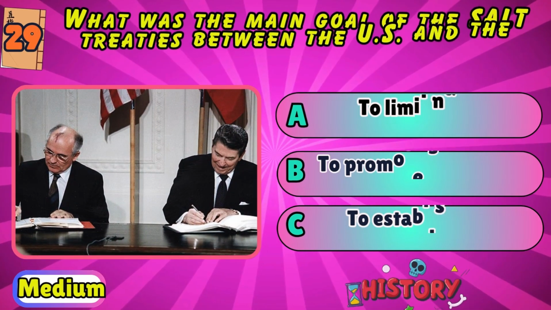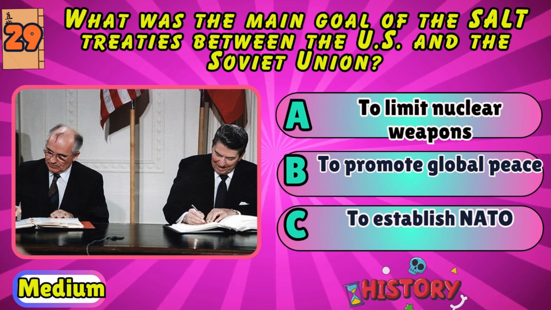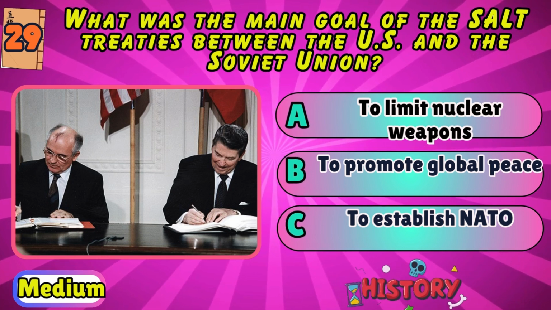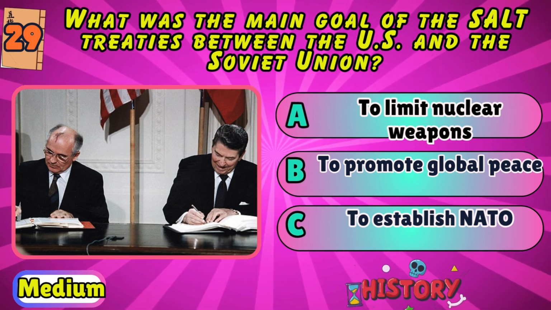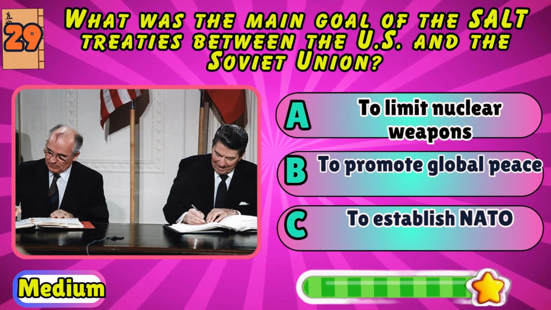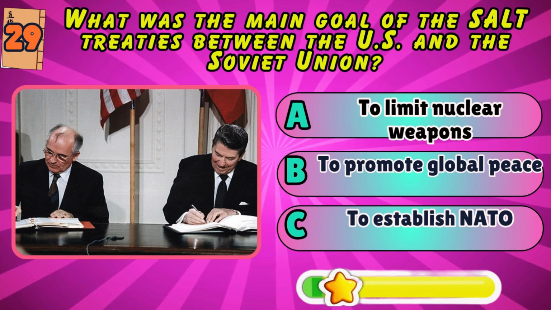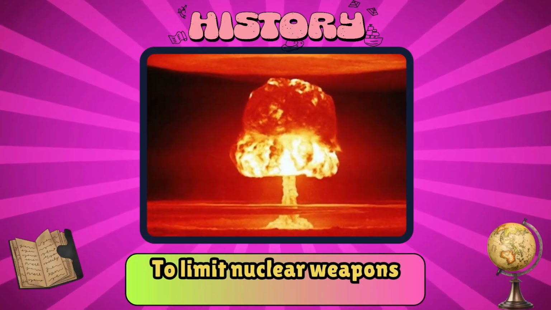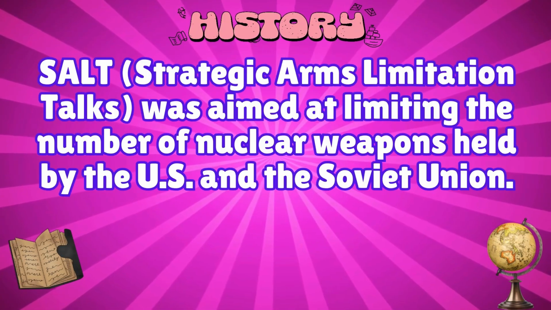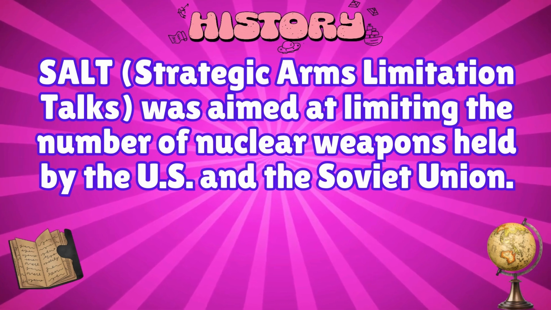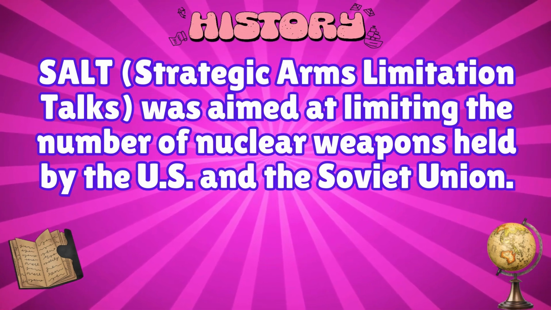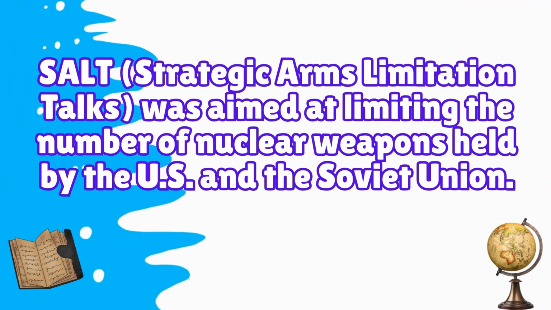What was the main goal of the SALT treaties between the U.S. and the Soviet Union? To limit nuclear weapons, to promote global peace, or to establish NATO? To limit nuclear weapons. SALT, Strategic Arms Limitation Talks, was aimed at limiting the number of nuclear weapons held by the US and the Soviet Union.